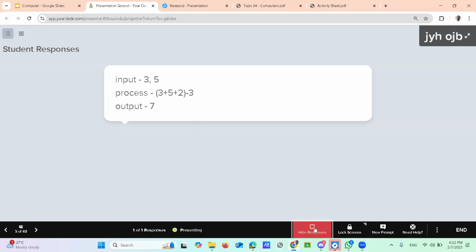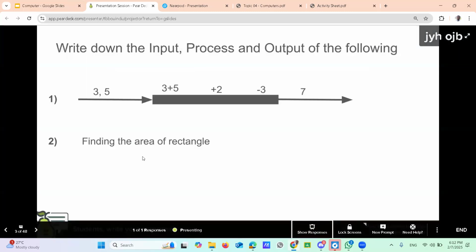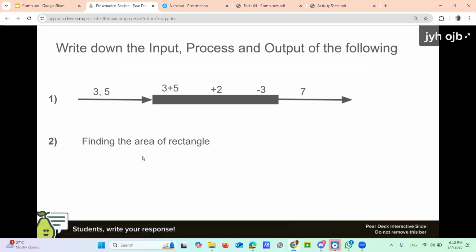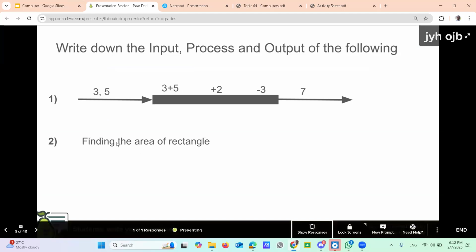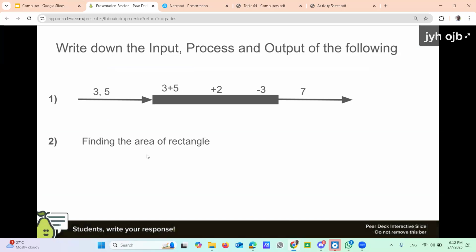Right, now try to do the second one. In the same place you can use the enter key to get space. Find the area of a rectangle. Then you yourself have to decide what the input, the process and the output are. No need to put any numbers here. Just write down what is input, what is process and output. Then first try it yourself.